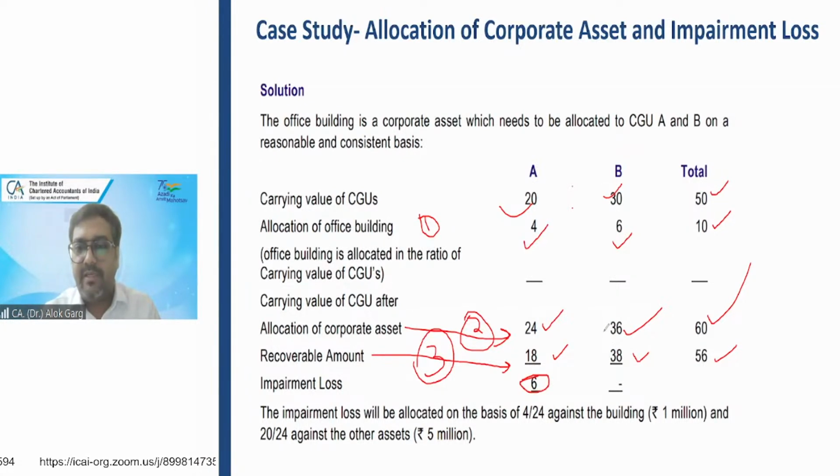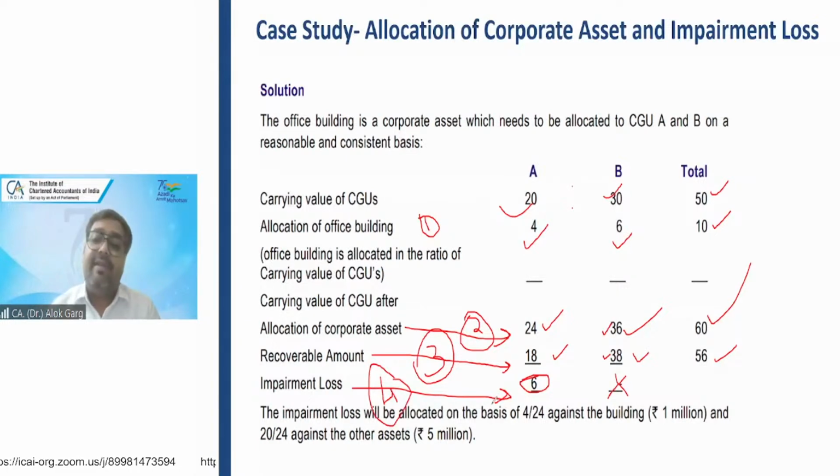But in CGU B, the carrying value is 36, the recoverable value is 38, there is no impairment loss. So there is an impairment loss only on CGU A, not on CGU B. So step number 4, calculate impairment loss if any. This is my step number 4.